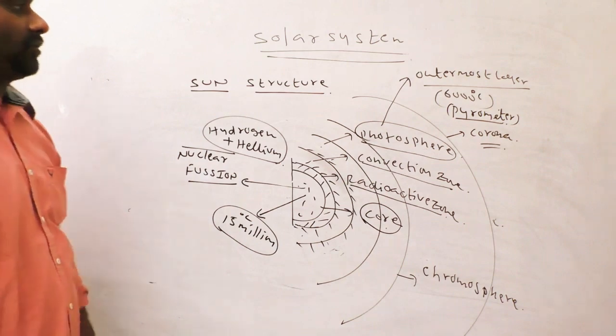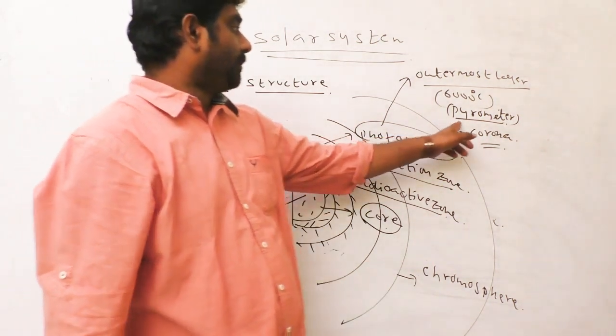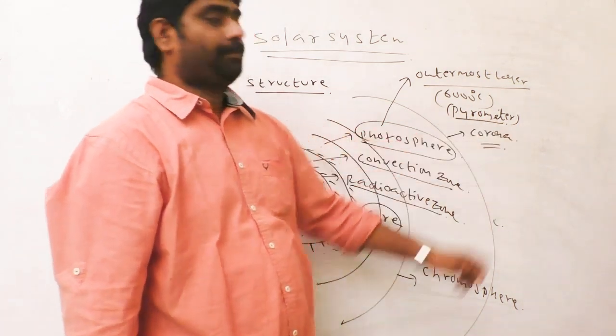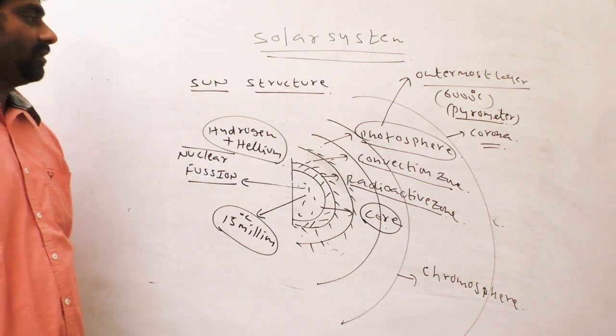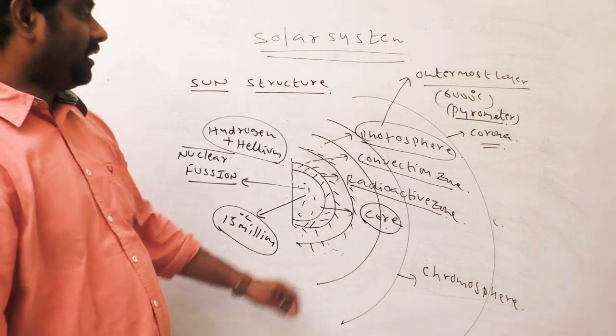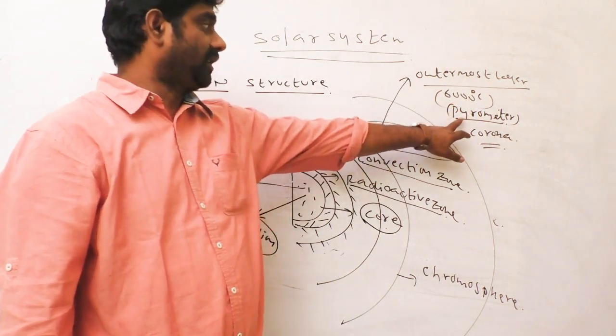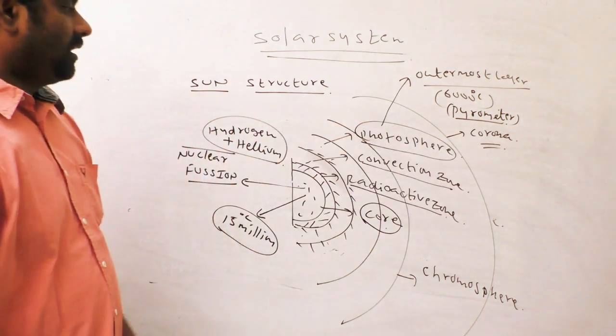You see it? Outermost layer, temperature is measured by pyrometer. Okay? So here, photosphere, outermost layer, 6,000 degrees centigrade, pyrometer.